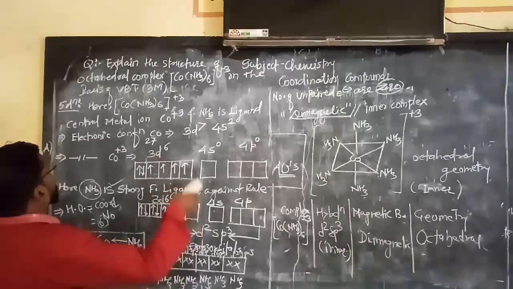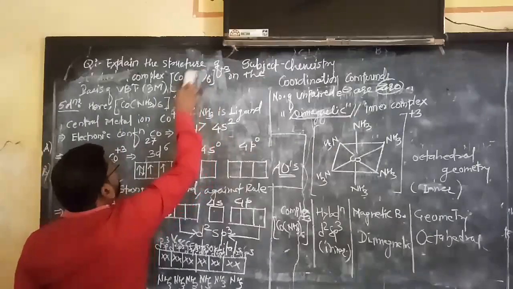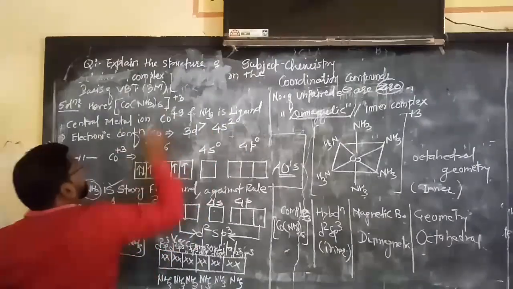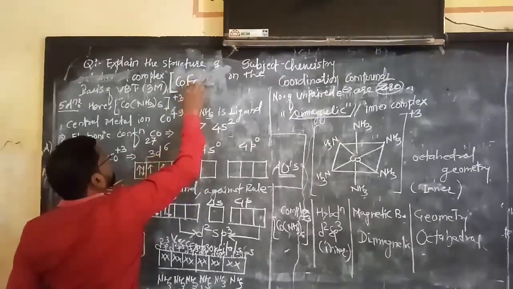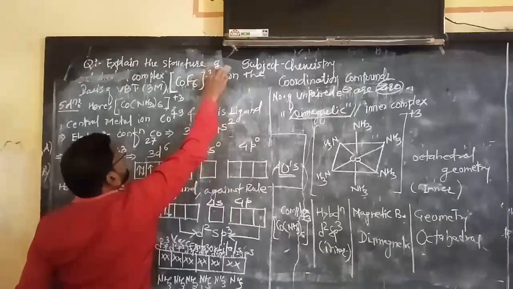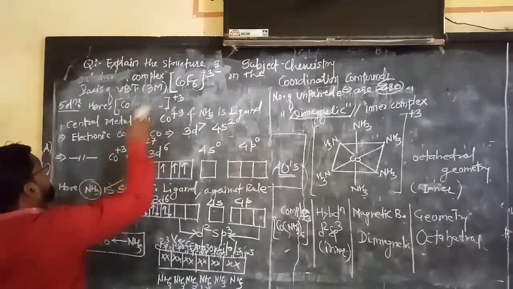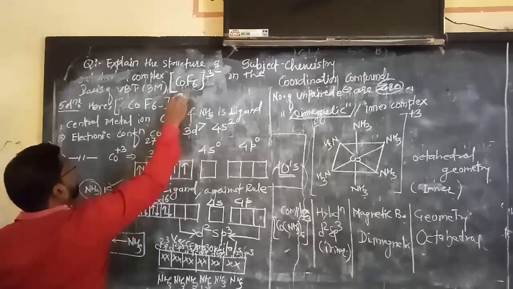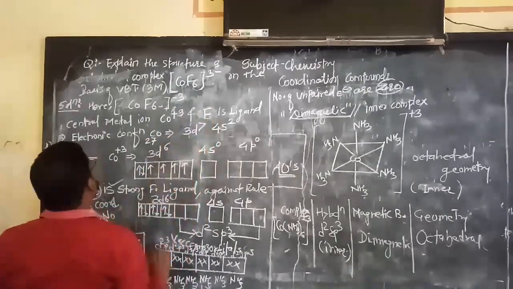Explain the structure of the complex. Here we change the complex now. The same question can be asked: CoF6 3-, on the basis of VBT. So listen to what I am doing. We have to start the same theory. Here we must write COF6, with charge 3 minus instead of plus 3. Here fluorine is the ligand.